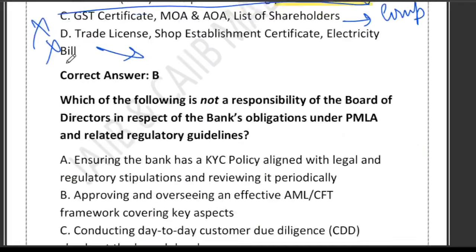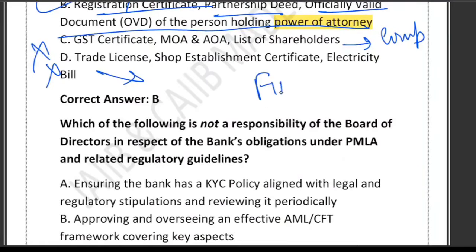One way you can remember it is like this. Just remember the word FIRM. F means formation proof, and the formation proof is the partnership deed. I means identity of the firm, which is the registration certificate. R means representative ID, which means the OVD of the person holding power of attorney.